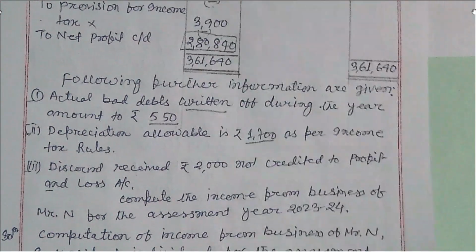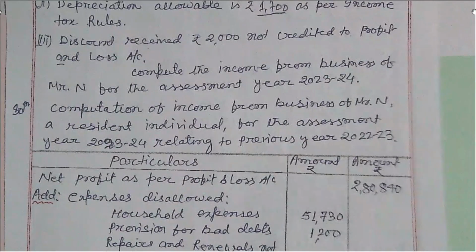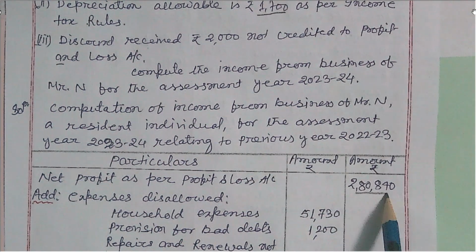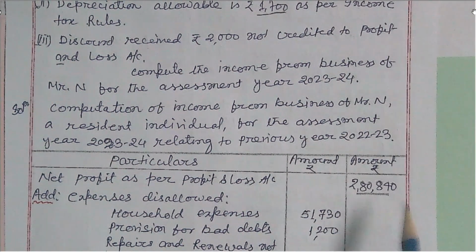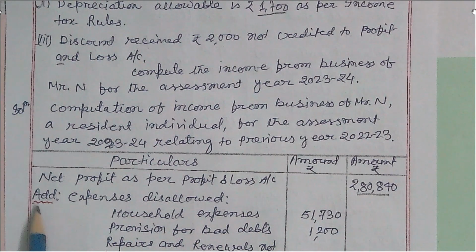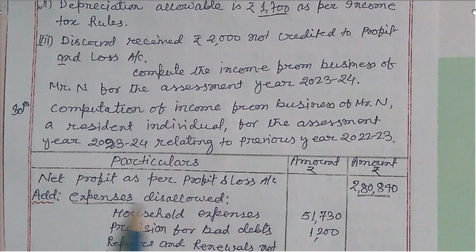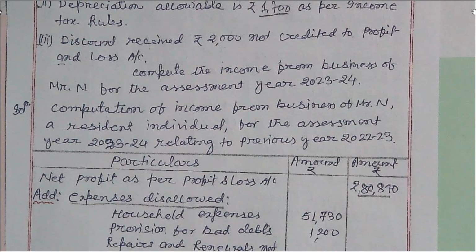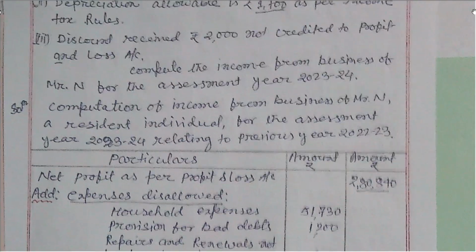Now here the solutions. Here net profit as per profit and loss account, we got it from the net profit account, 2,80,840, and here expenses disallowed. As I told you, from the income tax point of view these expenses are disallowed, but they are already debited to profit and loss account.